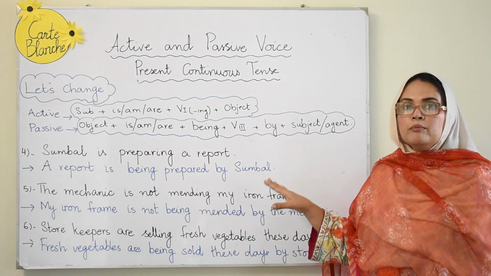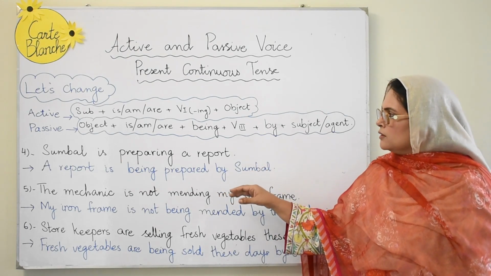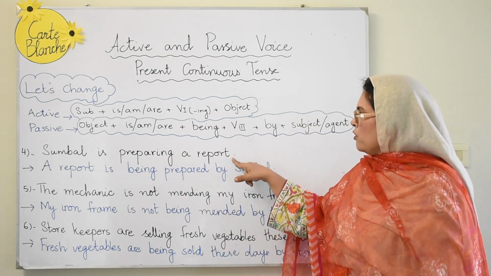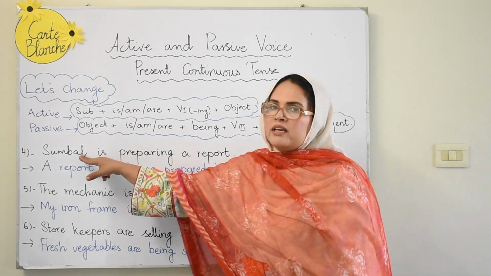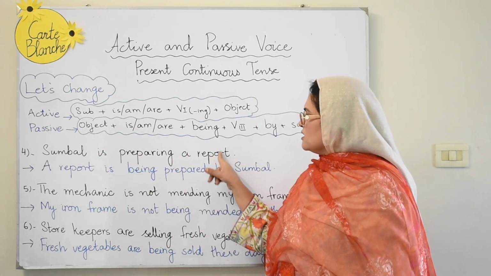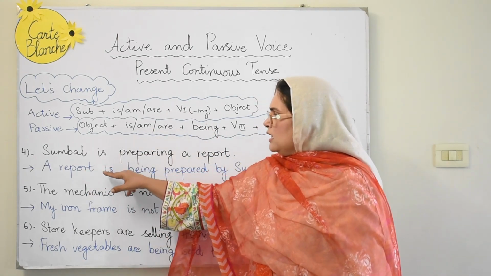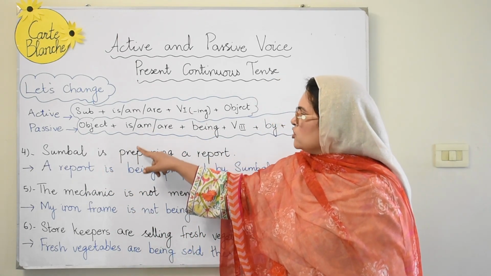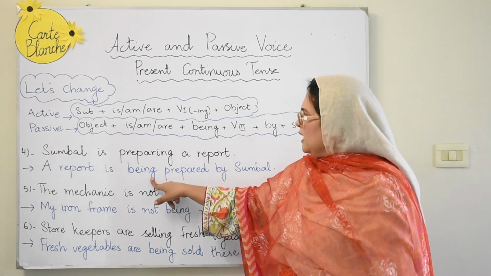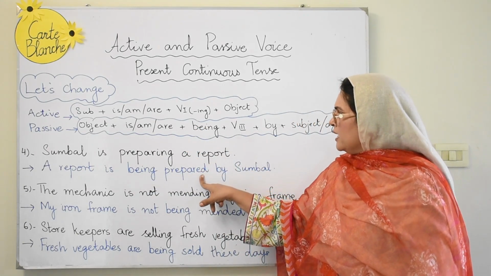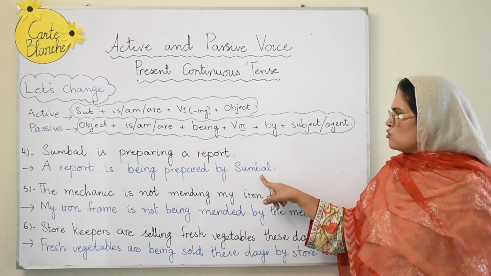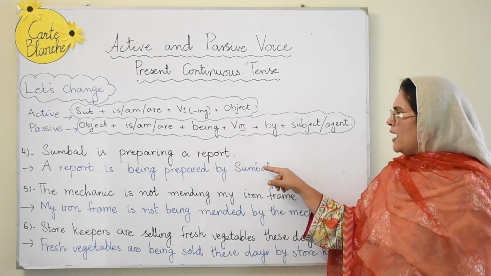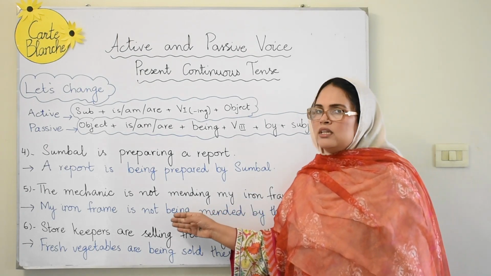So right now we have got more examples to practice it further. Sumbul is preparing a report. So a report is the object and Sumbul is the subject. So we'll take this over there. A report is, we are looking at this structure, is being, third form of the verb prepared, addition of by, and the agent comes here, Sumbul. A report is being prepared by Sumbul. Let's go to the next one.